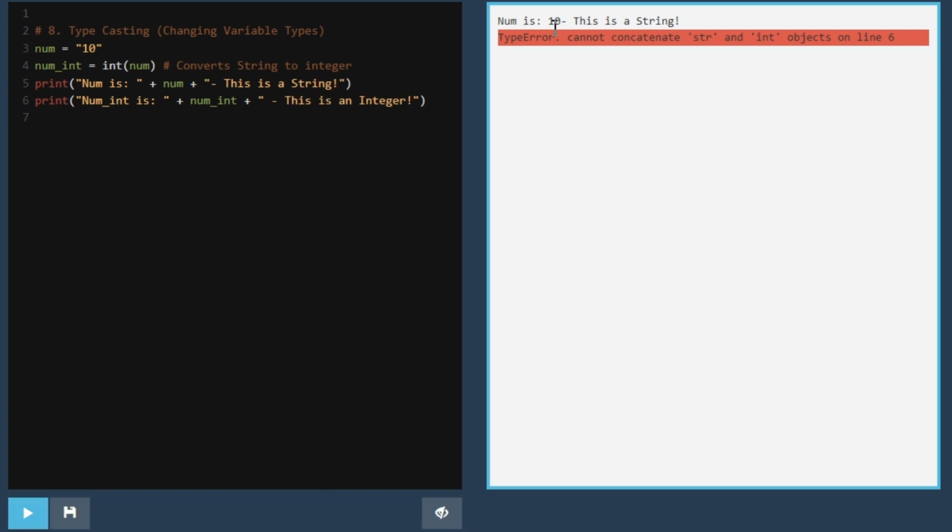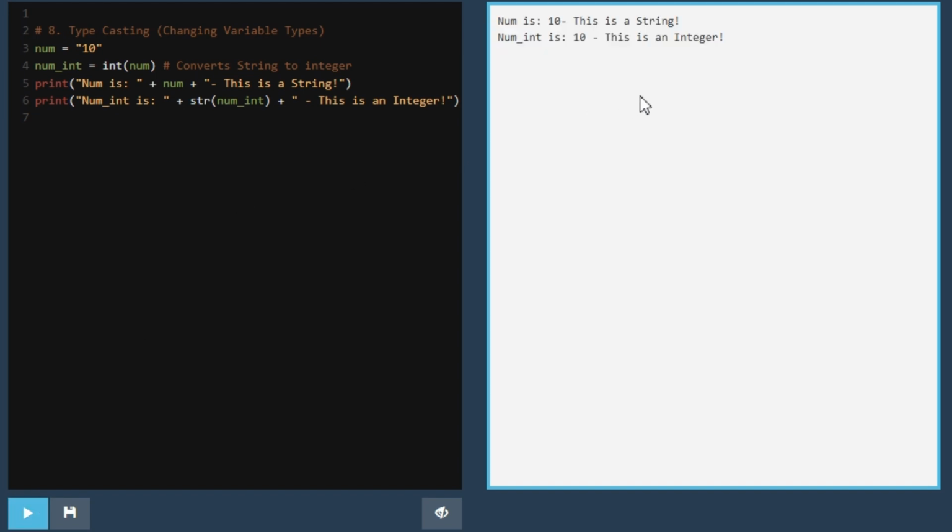We have an error message saying that we cannot concatenate string and integer objects on line 6. What does this mean, and how do we fix that? Well, this means that Python cannot allow us to join a string with a number. We must convert the integer to a string using the string method str before joining it with another string.